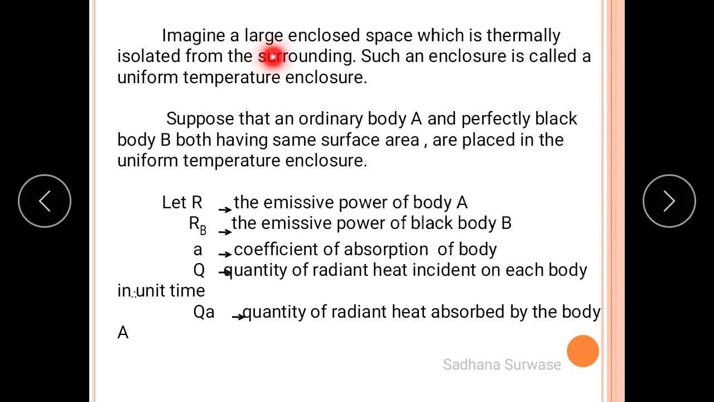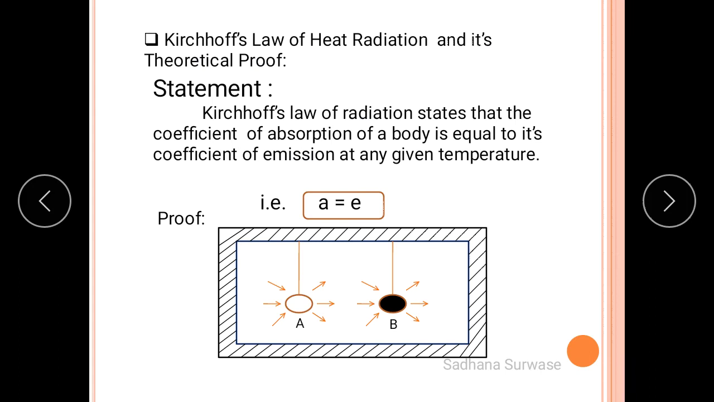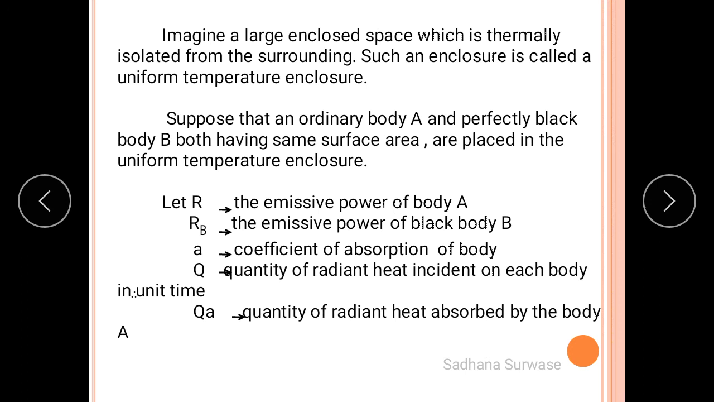Now here we have to imagine a large enclosed space which is thermally isolated from the surroundings. That is called an enclosure, and it is called a uniform temperature enclosure. Suppose that the ordinary body we have taken over here, capital A, is an ordinary body, and capital B is the perfectly black body. So here we have taken two bodies, an ordinary body and a perfectly black body.